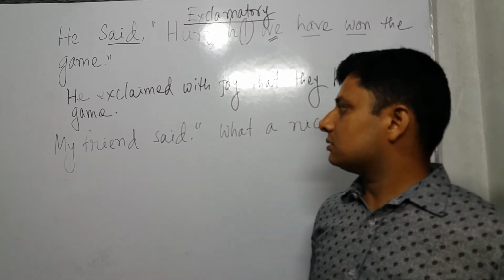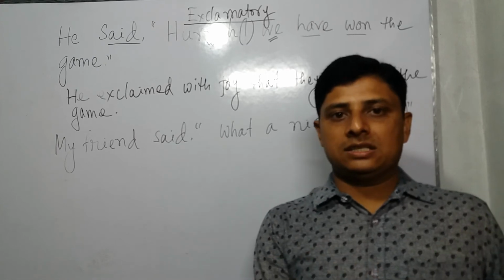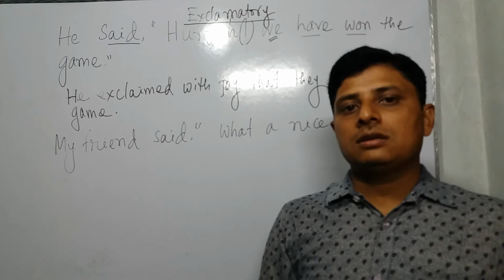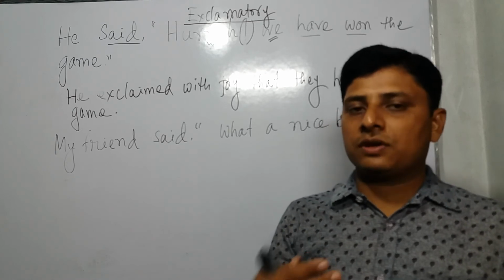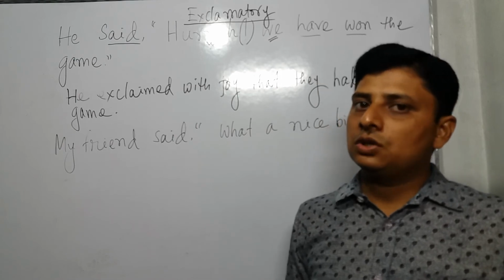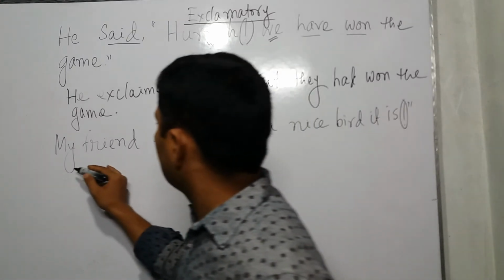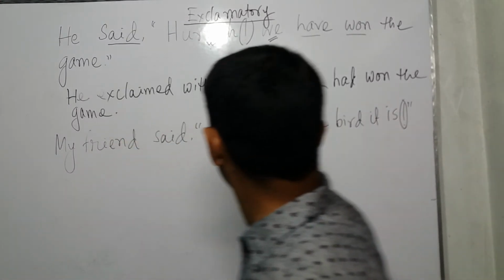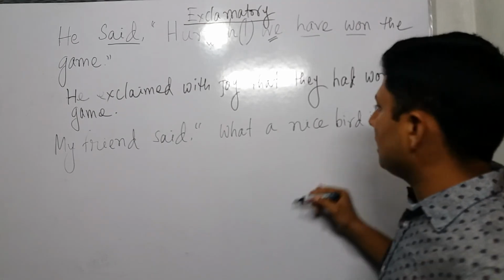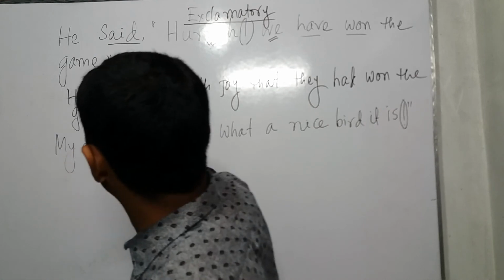And tense: all present tenses become past tense, past indefinite becomes past perfect, past continuous becomes past perfect continuous, past perfect and past perfect continuous no change, future indefinite becomes future in the past. You know everyone. Now, my friend said, what a nice bird it is. It's a happy moment, so we should use it this way.